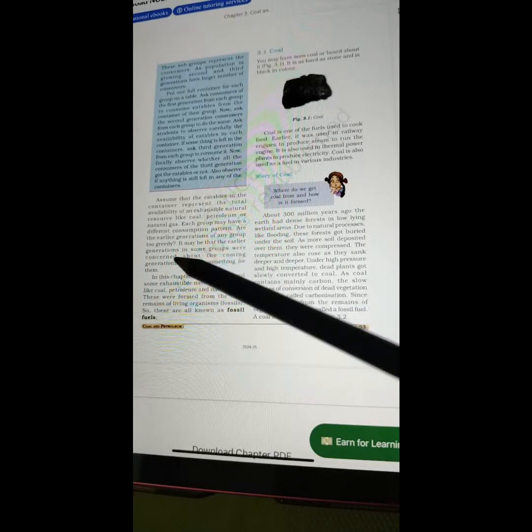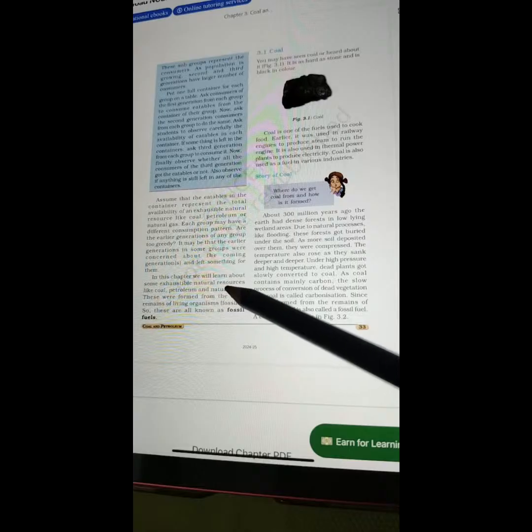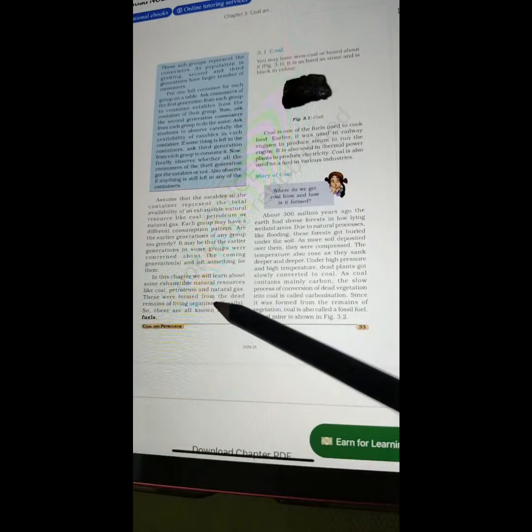Each group may have a different consumption pattern. Are the earlier generations of any group too greedy? It may be that the earlier generations in some groups were concerned about the coming generations and left something for them. In this chapter, we will learn about some exhaustible natural resources like coal, petroleum, and natural gas. These were formed from the dead remains of living organisms called fossils. So these are known as fossil fuels.